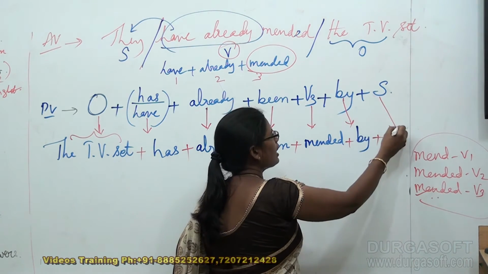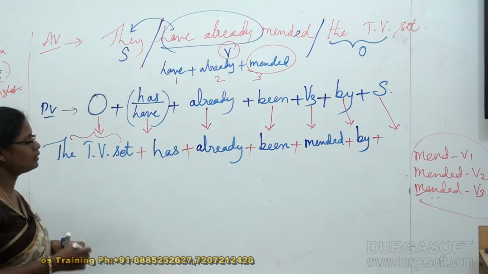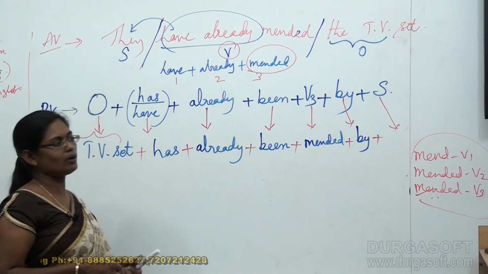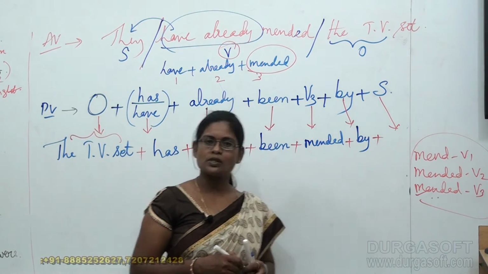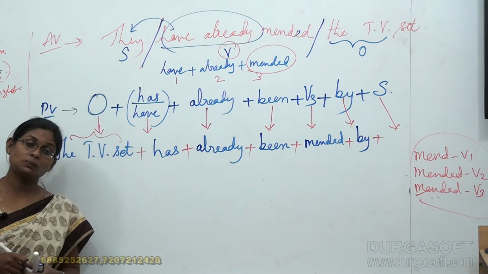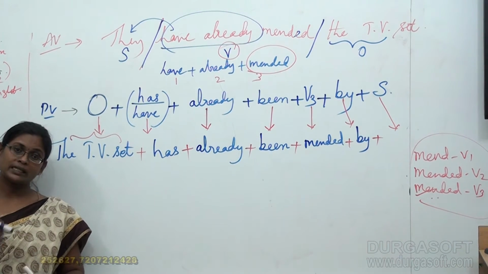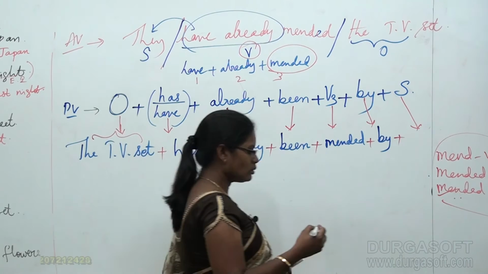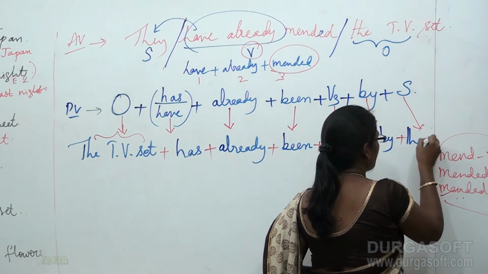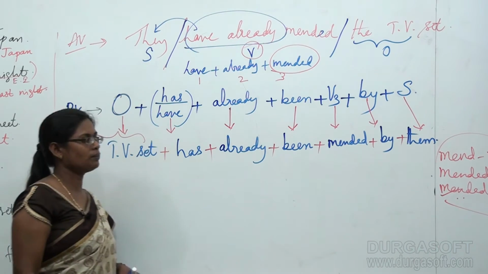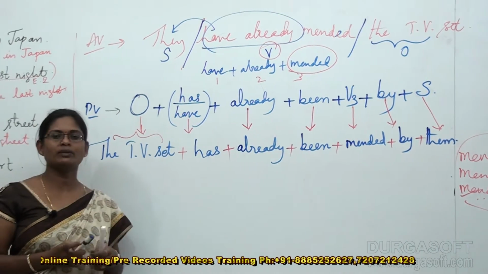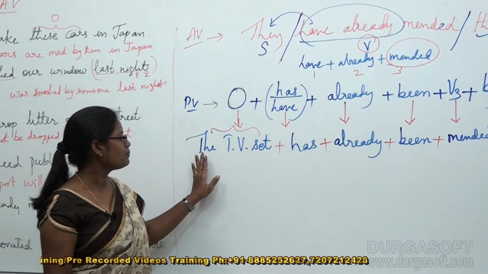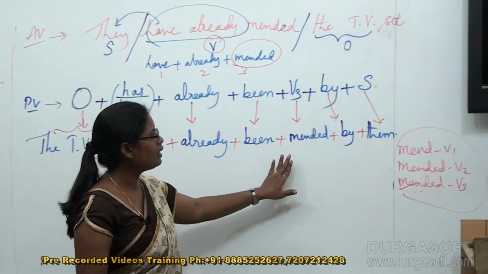Plus, and you have to bring the subject. What's the subject that we are dealing with here? Very good, they. So automatically, since it is a pronoun, when it goes to the passive voice position in the object's place, when the subject gets converted into an object, definitely this form is going to change. So they is going to get converted into them and should be ended with the full stop. Remember, this is not a question, so you have to end it with a full stop. Now see how beautifully the example has been formed. The TV set has already been mended by them.